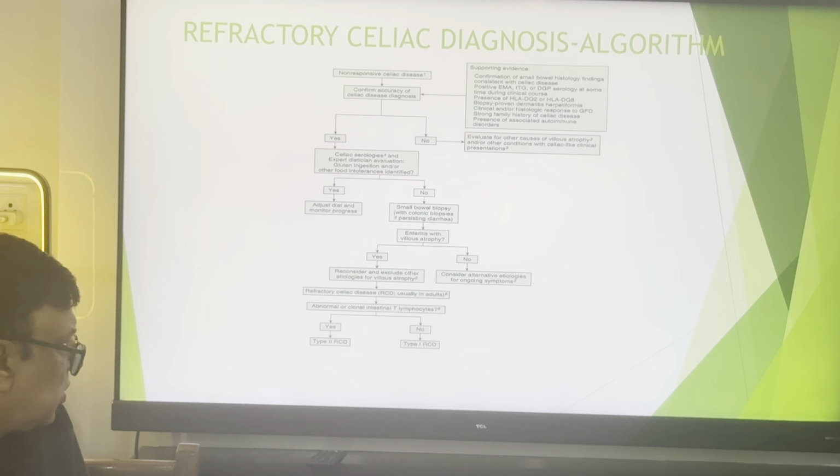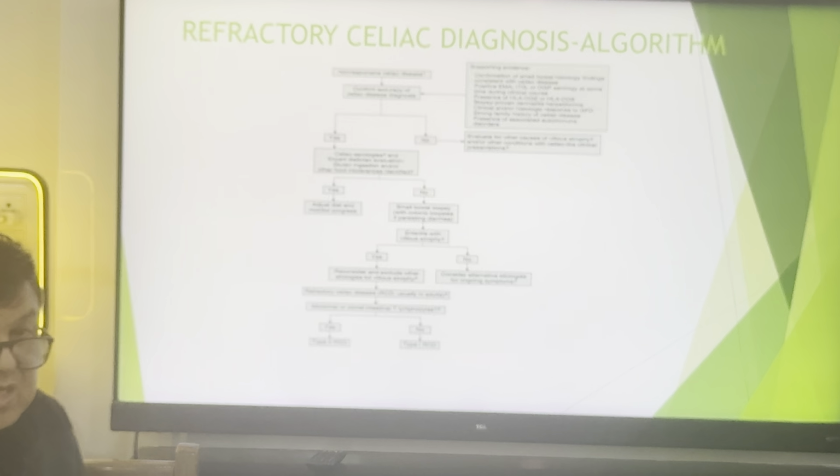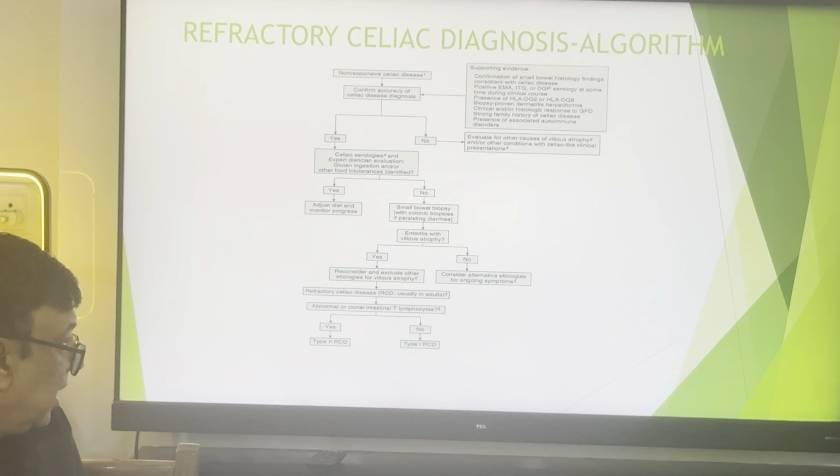Refractory celiac disease usually occurs in adults. The prevalence in the population is only 0.5 to 4%. Abnormal or clonal intestinal T lymphocytes, if present, are a marker of type 2 refractory disease, which has a high mortality. And if the clonal T lymphocytes are absent, it is a marker of type 1 refractory celiac disease.